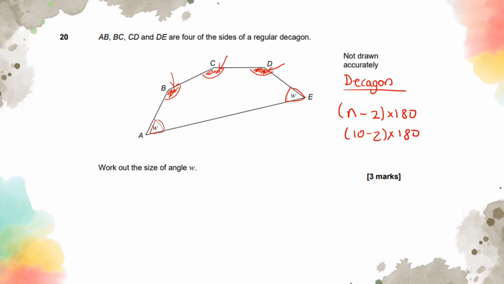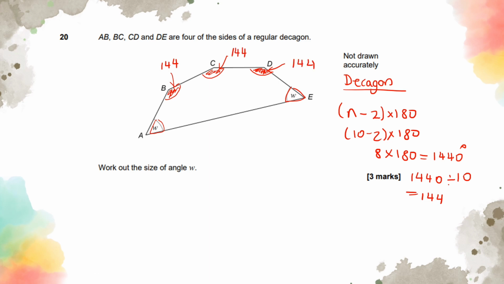So 10 take away 2 is going to give you 8 times 180. When I do 8 times 180 on my calculator, it's going to give me 1,440 degrees in total. So there are 10 angles here, so I'm going to have to divide this by 10. 1,440 divided by 10, we're obviously just going to get rid of the 0, so that's going to be 144. So this angle here is 144, this angle here is 144, this angle here is 144.